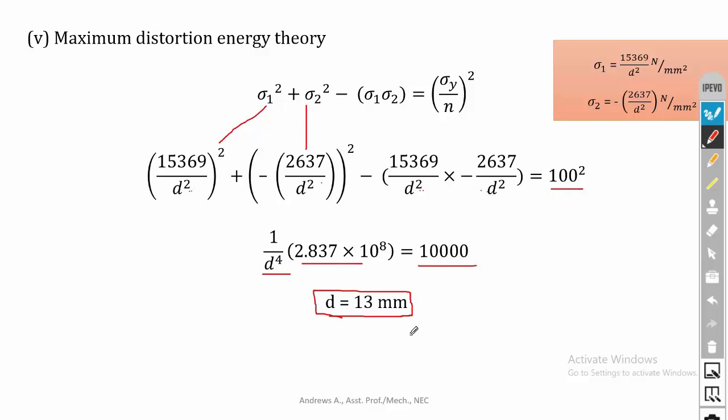One thing is very clear, the answer will be uniform in all the theories. This is how you can verify your solution.